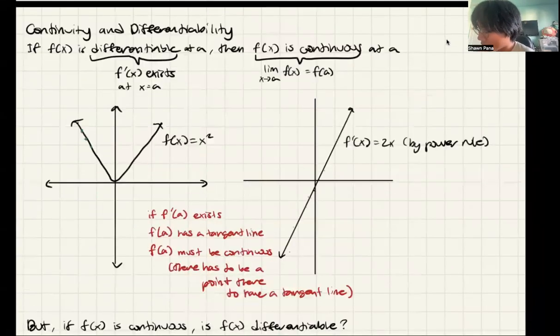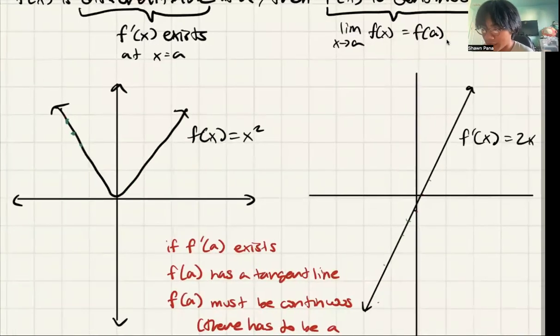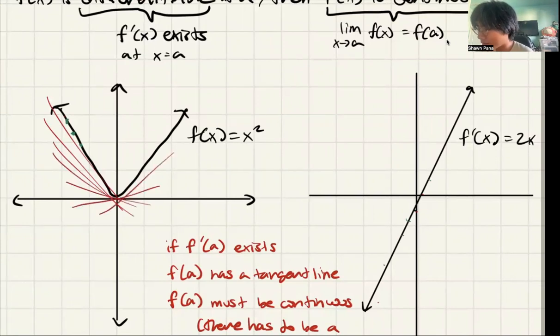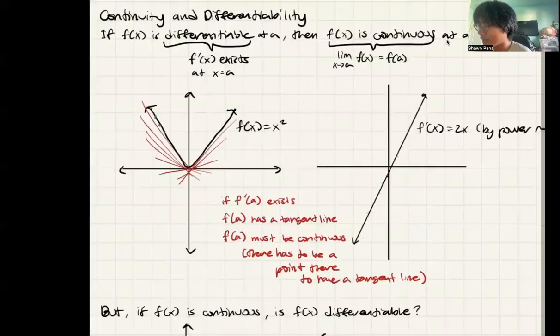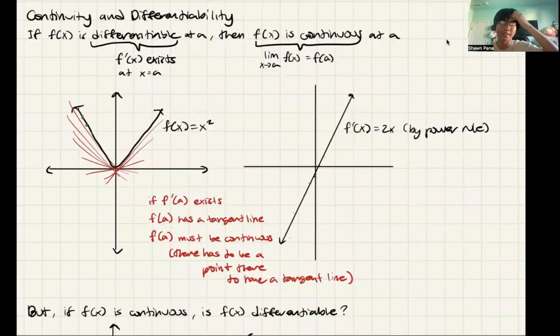But if a function is differentiable, then the function is continuous, because if a function is differentiable, every single one of these points has a tangent line. So every single one of these points has to have a point that is continuous. Therefore, every single point is continuous. So f of x is continuous.